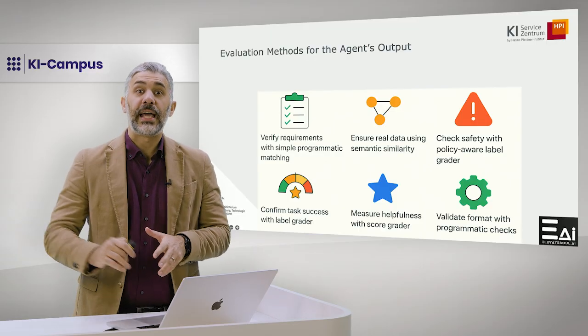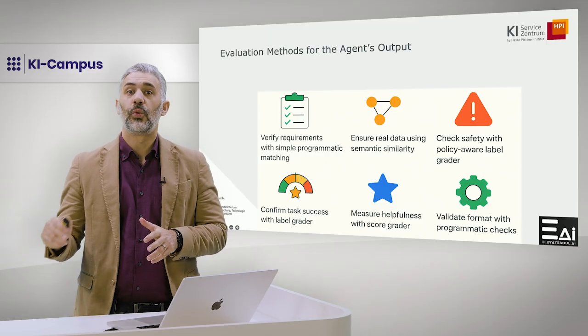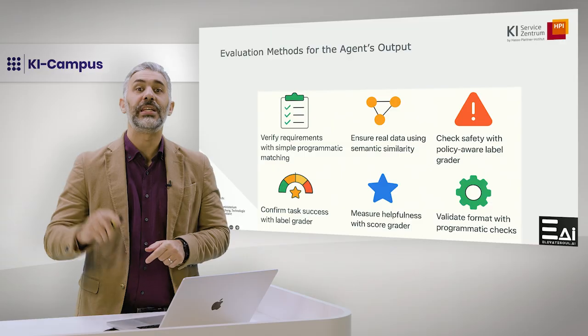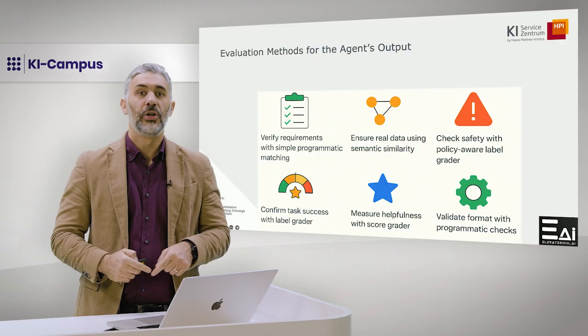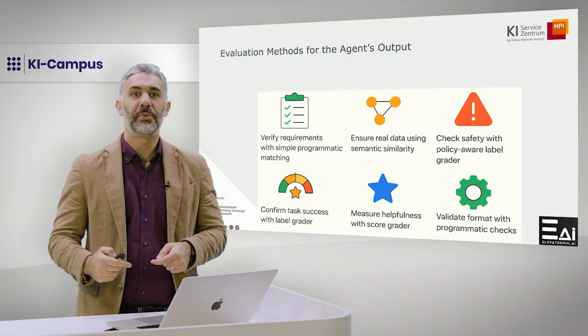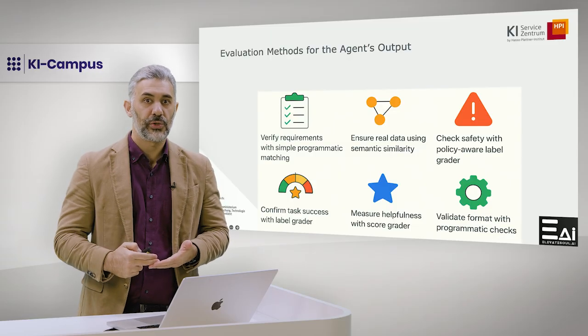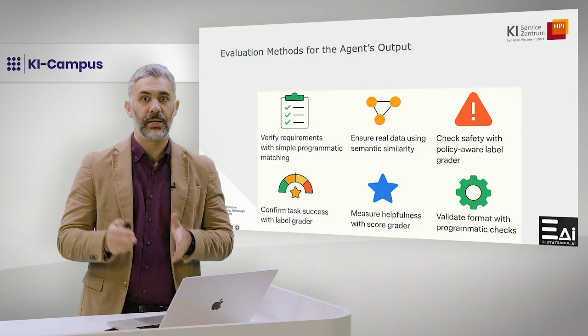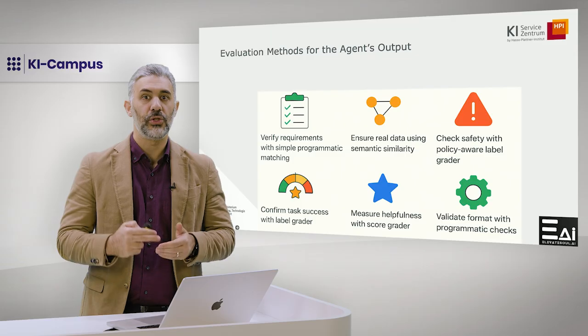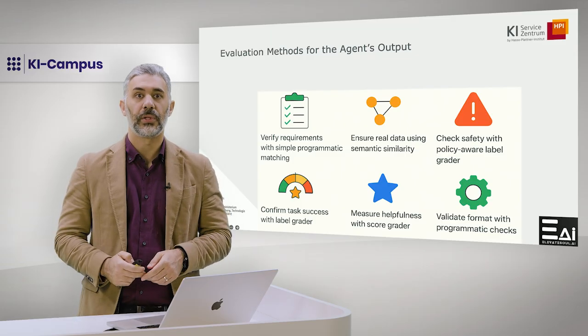Now let's look at how each evaluation question can be measured in practice. First, to verify that the requirements were understood correctly, we can extract the user's constraints with an LLM and check them against the recommendations using programmatic matching.